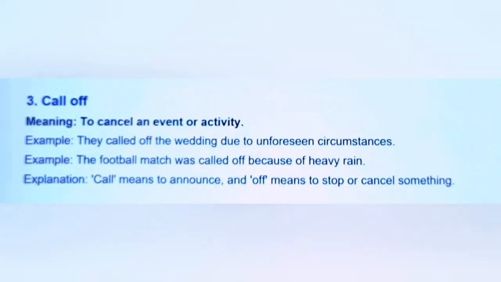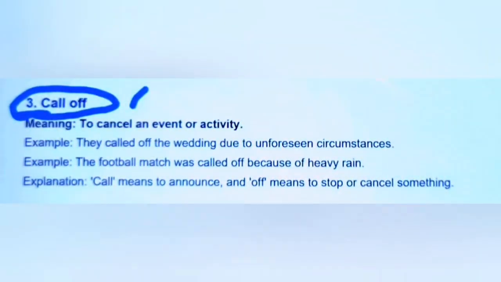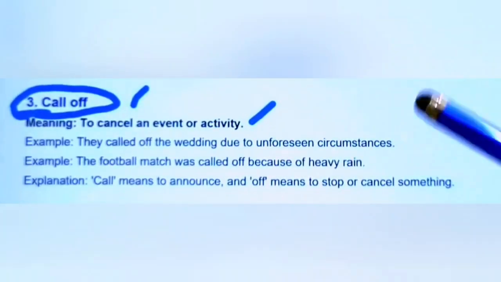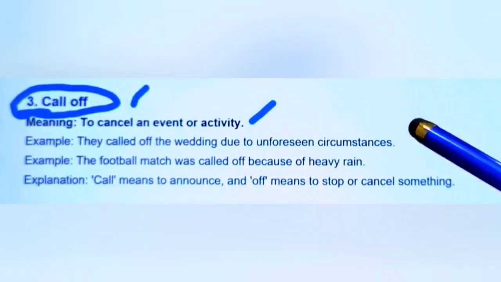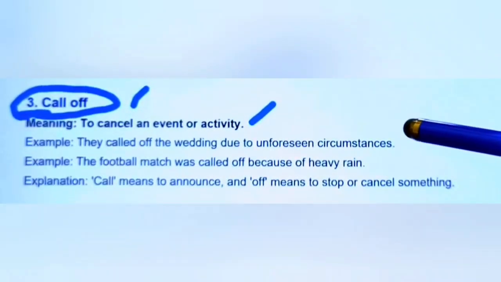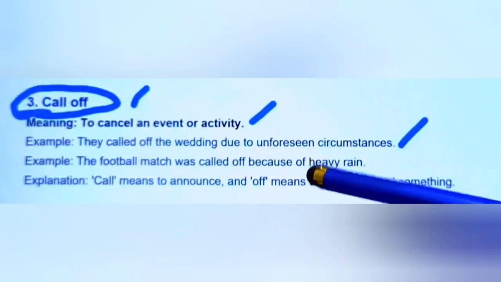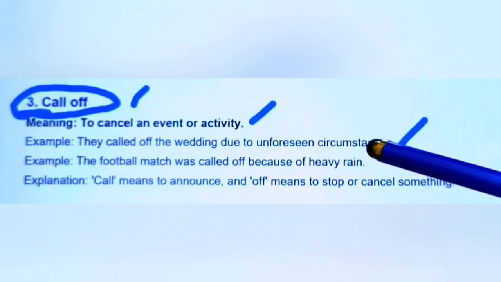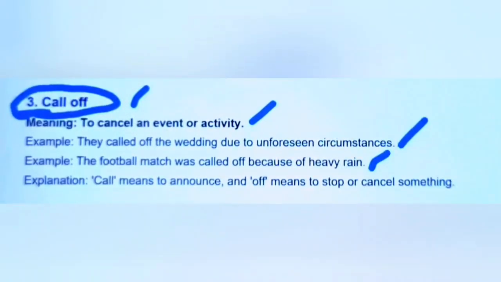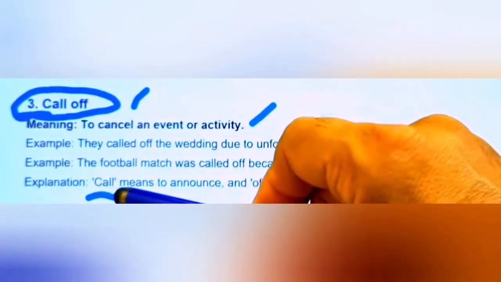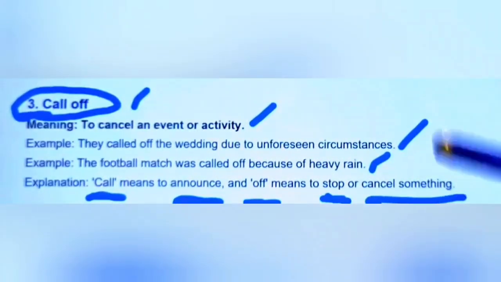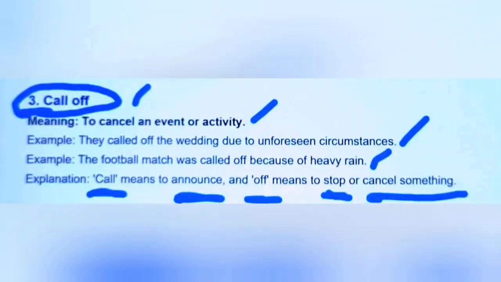The next phrasal verb we have here is call off. Call off means cancel. Its meaning is to cancel an event or activity. For example, they called off the wedding due to unforeseen circumstances. Other example, the football match was called off because of heavy rain. An explanation here: call means announce and off means to stop or cancel something. So this is a very simple phrasal verb.